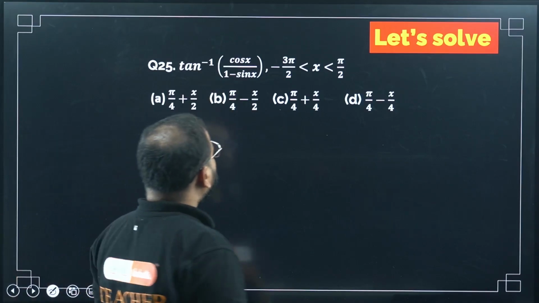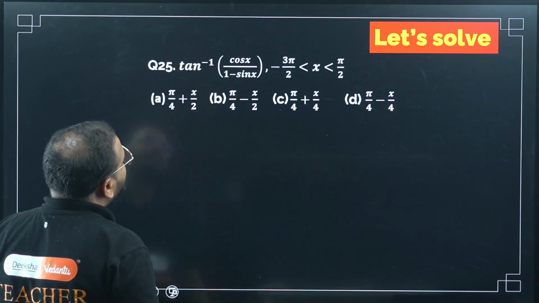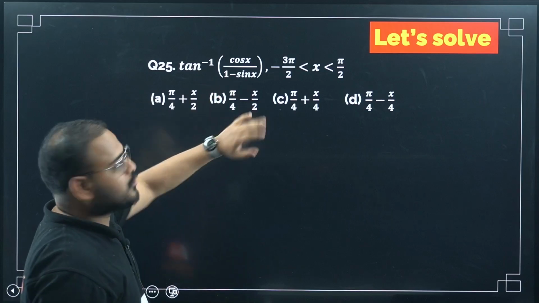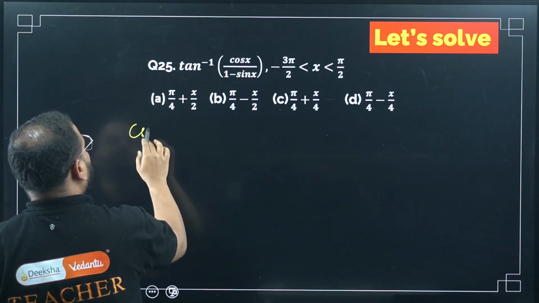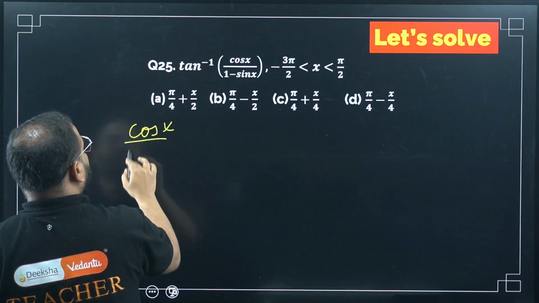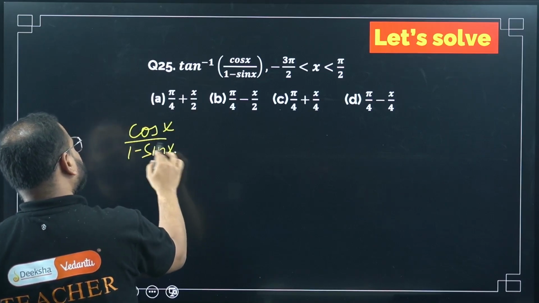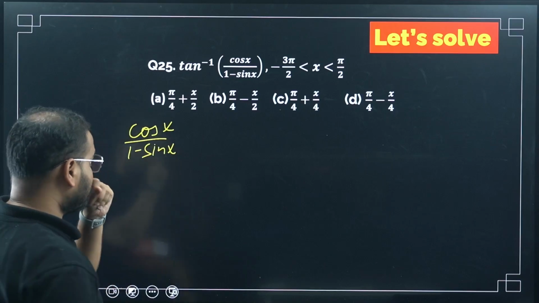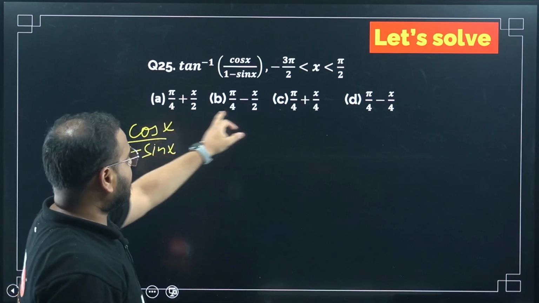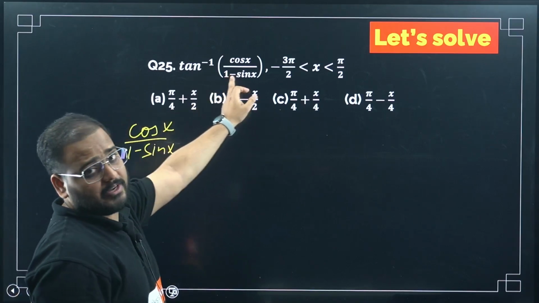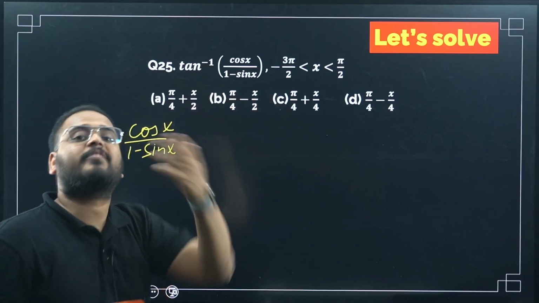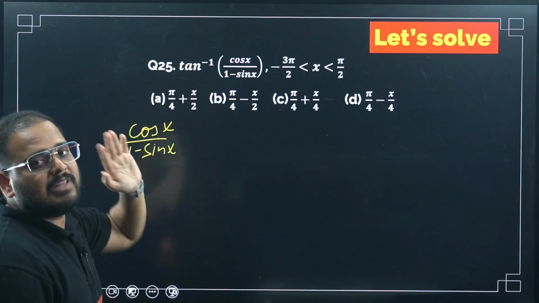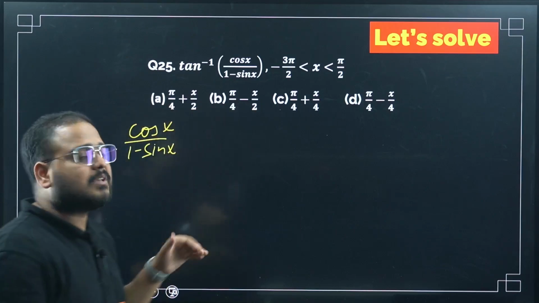Okay. So, sir, I can see one thing. Basically, we have to work around this bracket. What is the bracket? Write the bracket first. So cos x over 1 minus sin x. Now we'll focus only on this bracket, because if you see, these are all angles, meaning tan inverse must have operated on this. So I need to simplify this bracket somehow in the form of tan. But that part will come later. Right now we have to simplify this.